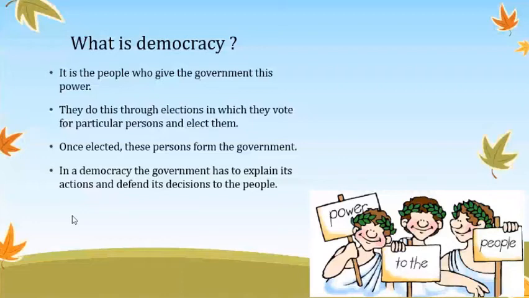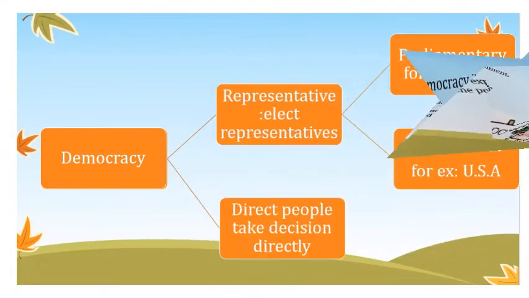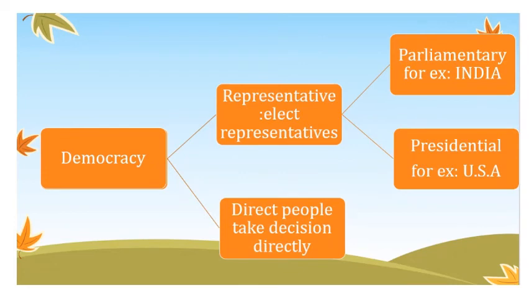Okay, they do this through elections in which they vote for particular persons and elect them. As you can see, we have media to see which party is doing good work. Okay, once the person is elected, the person forms the government. In a democracy, the government has to explain its actions and defend its decisions to the people. Okay, this is all about democracy. So this is our final and last topic of this part.